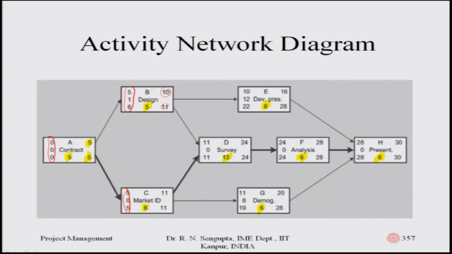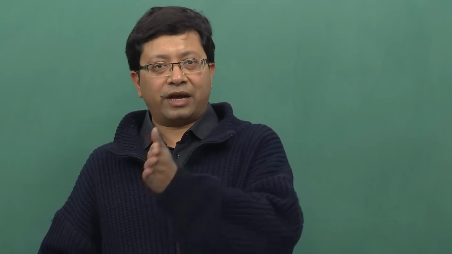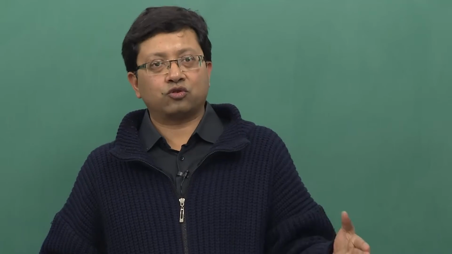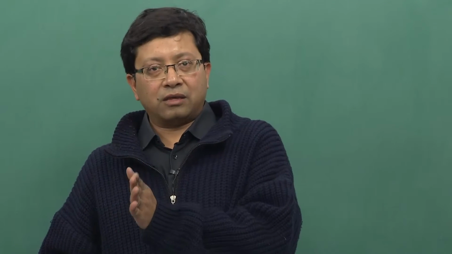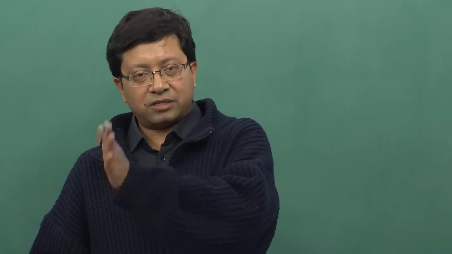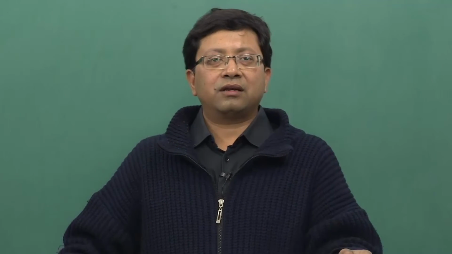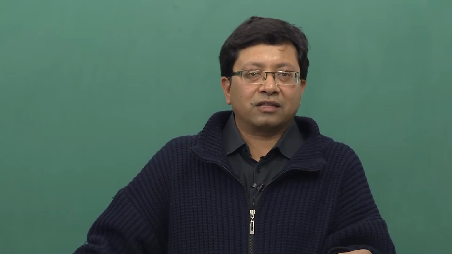If you consider the early start, early finish, late start and late finish, using the forward pass, you are going from the left to the right, from the source to the sink, and the backward pass, where you start from the sink to the source, gives you the total slack or the free slack.